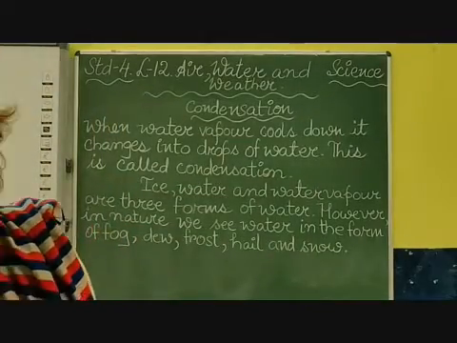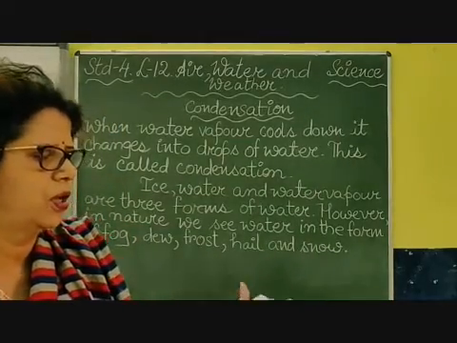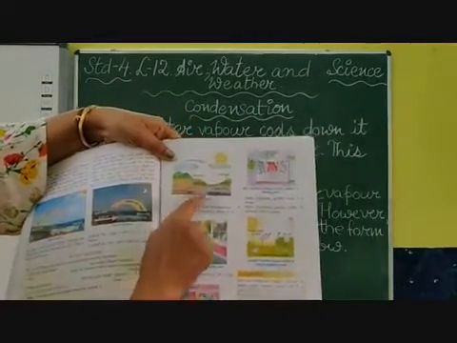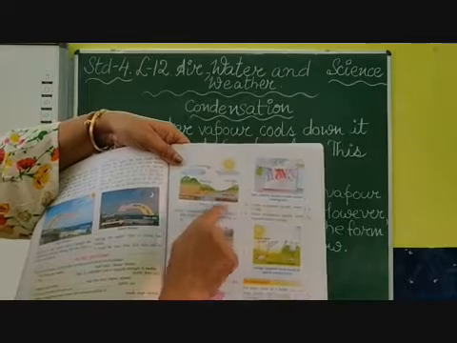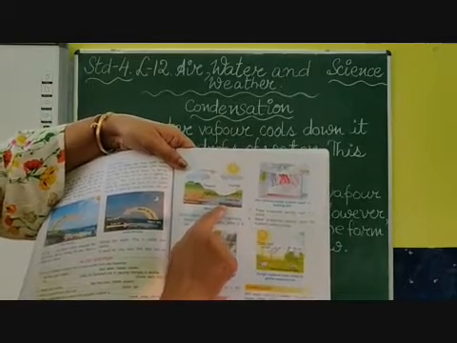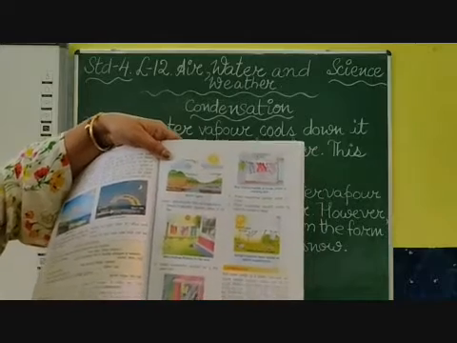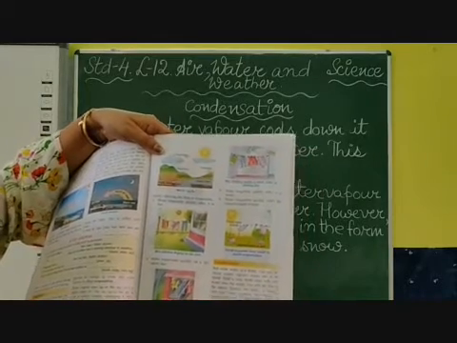Children, I'll just show you another book. This is your condensation and evaporation. As you can see, the surface of the water gets heated up and evaporates, and then it gets condensed.